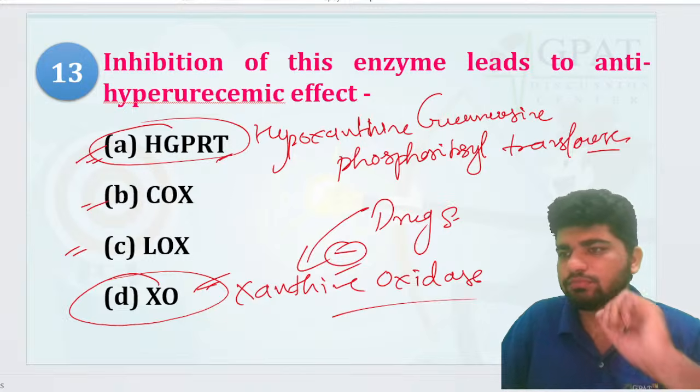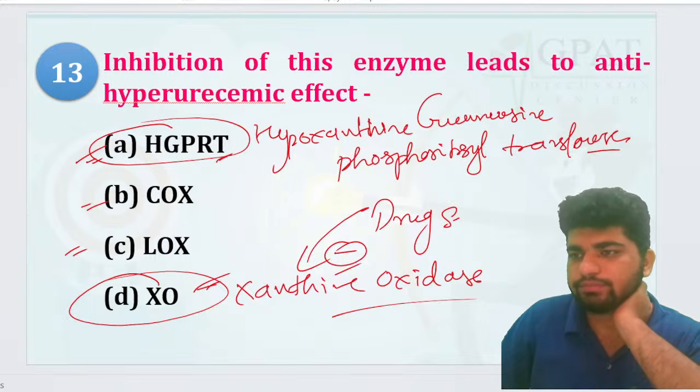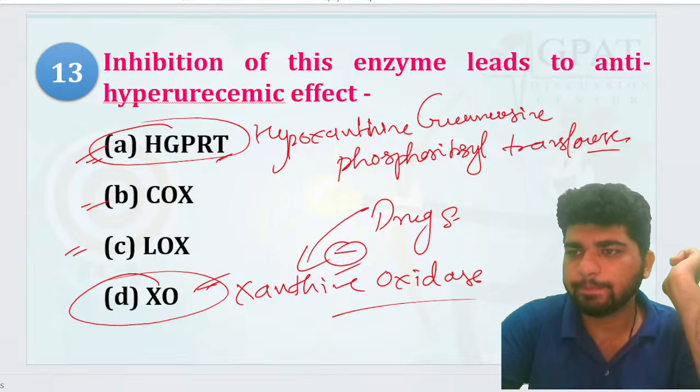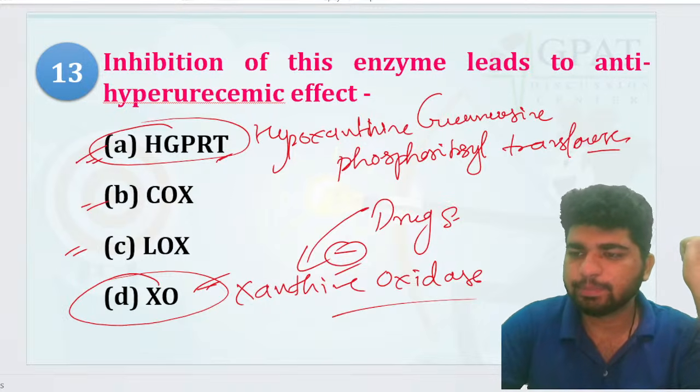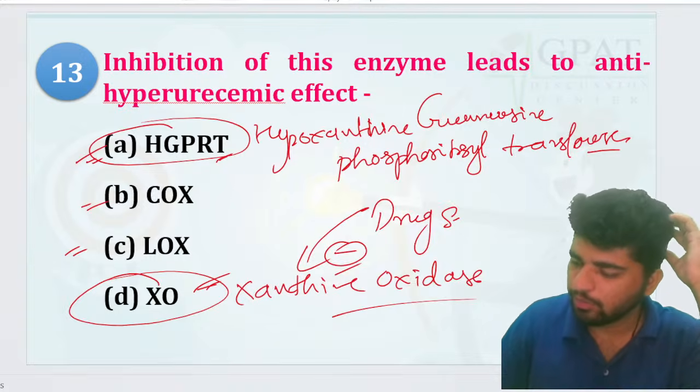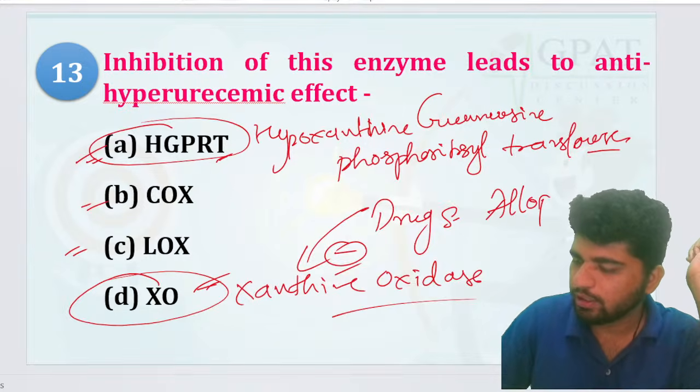Anyone? Allopurinol. Very good. Allopurinol.